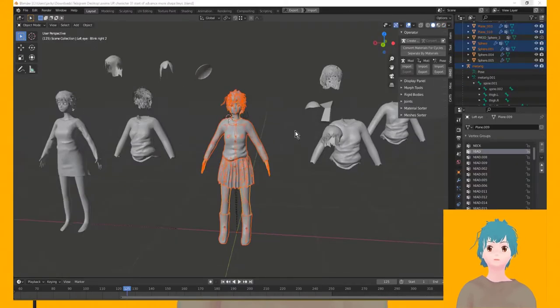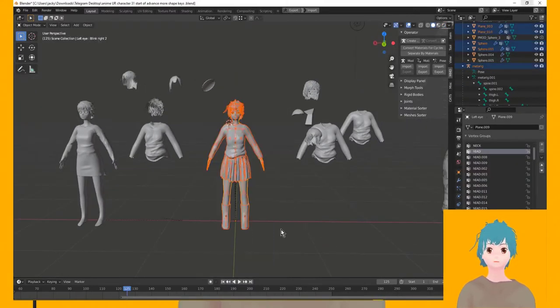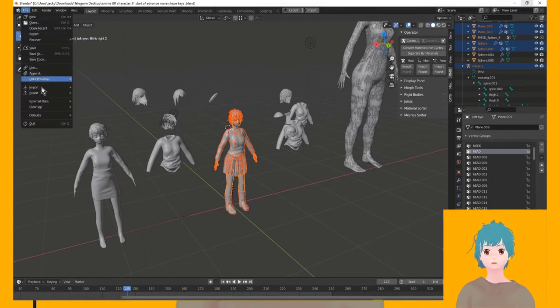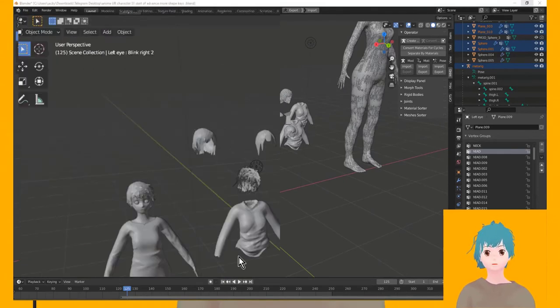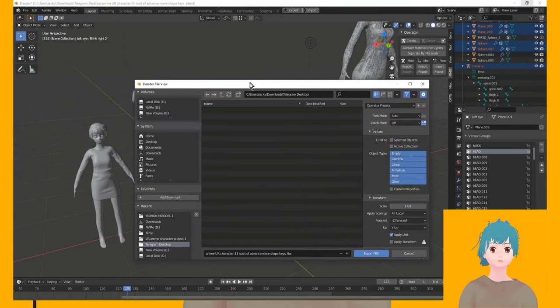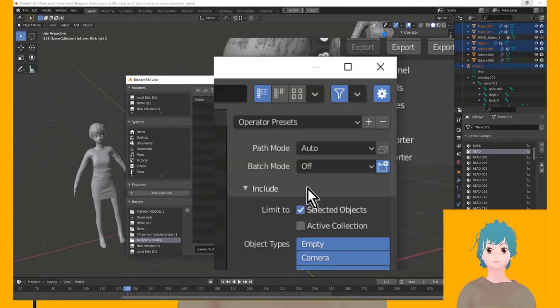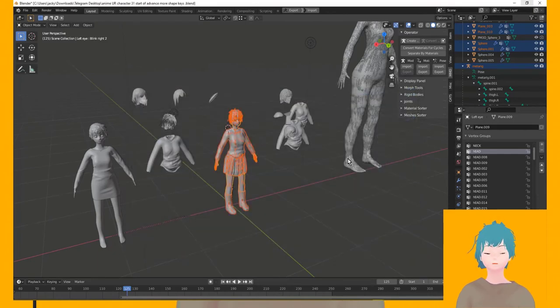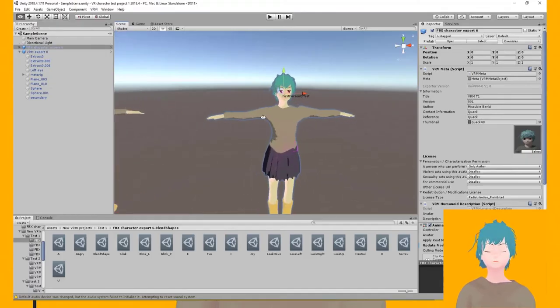I selected all the meshes that I want to include, checking the modifiers are attached aside from the rig. Then I exported the mesh as FBX format, with selected objects ticked on, into Unity. Just make sure you have no other modifiers attached. Having other modifiers like subdivision, bevel, or whatever not applied to a mesh will result in the shape keys not